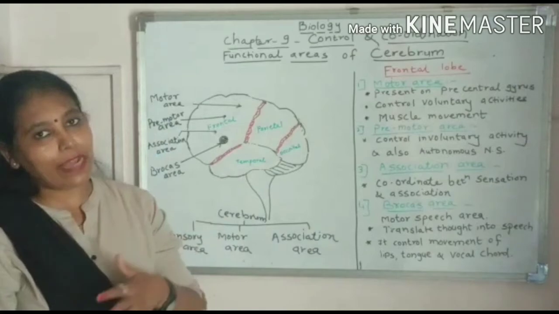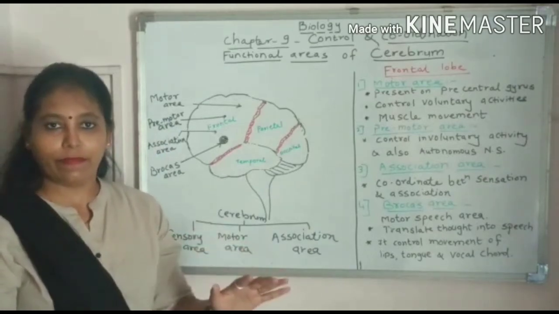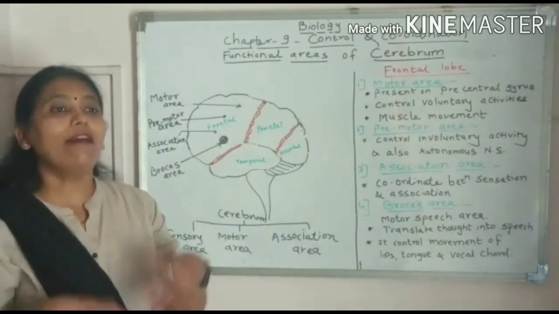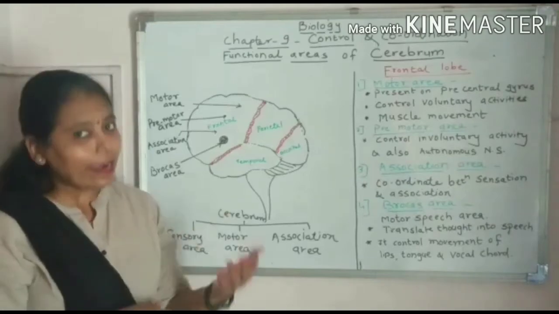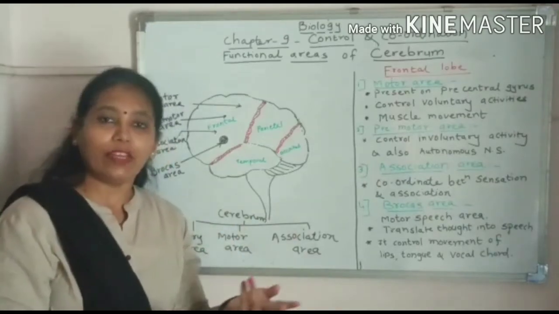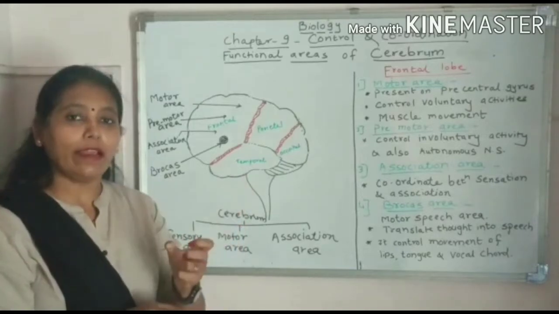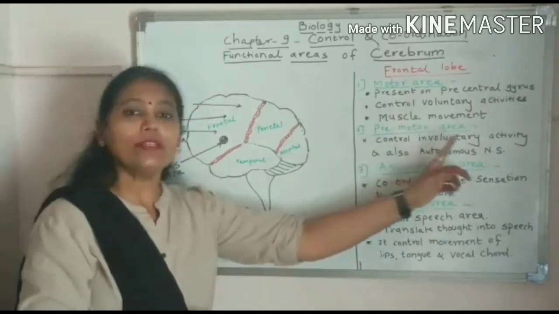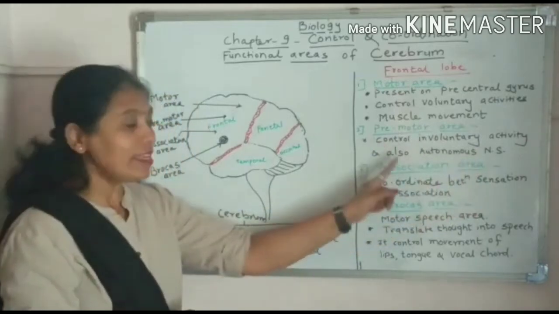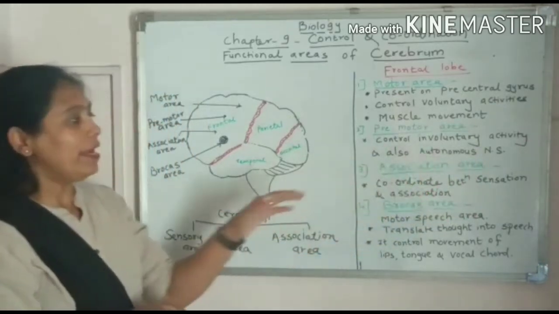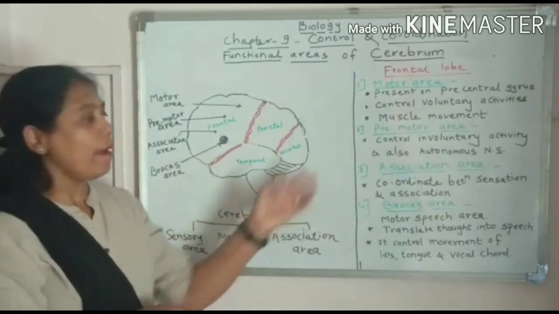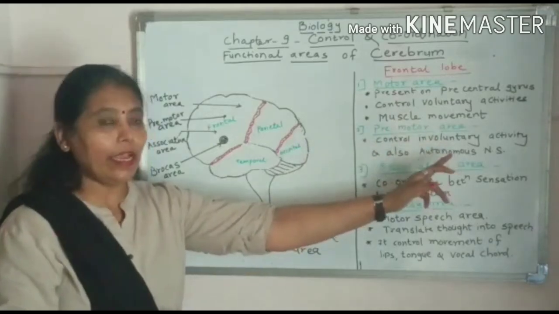But after some time, we get relaxed. Our heartbeat cools down, our respiration rate also cools down. At that time, the parasympathetic nervous system works. Both the systems together are called the autonomous nervous system. This autonomous nervous system is controlled by premotor area.